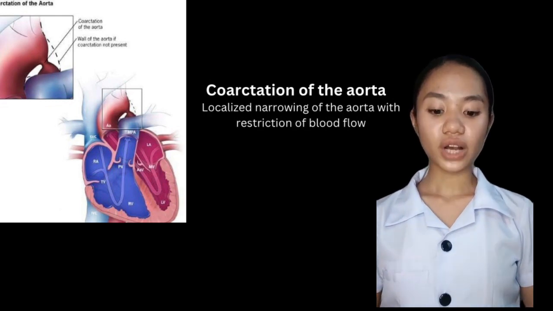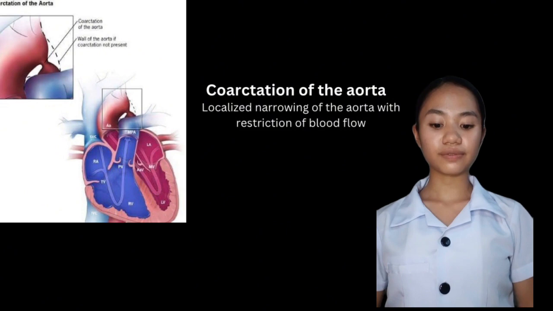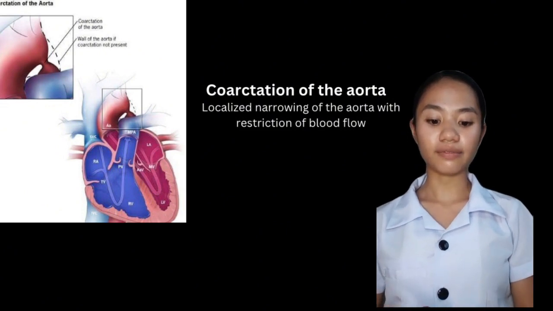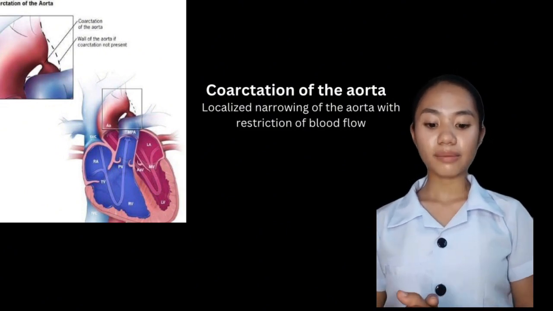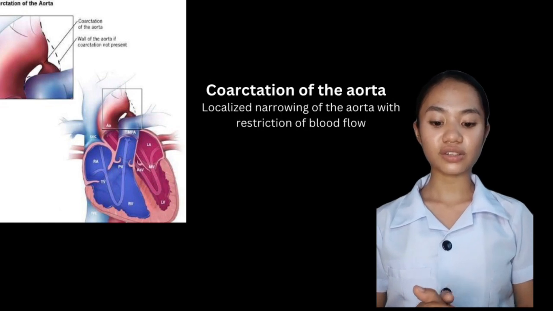The left ventricle pumps oxygen-rich blood through the aortic valve into the aorta, the main artery that takes oxygen-rich blood out to the rest of the body.